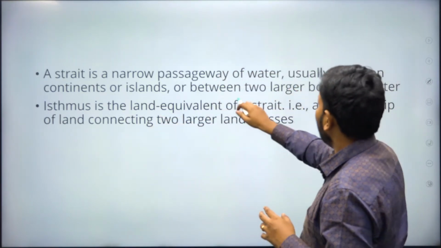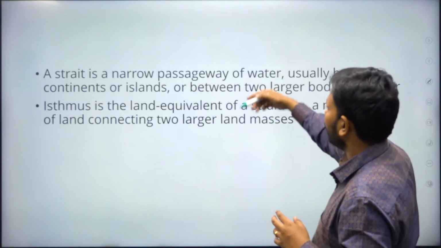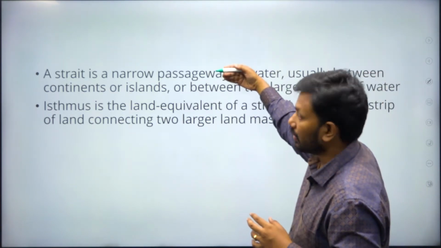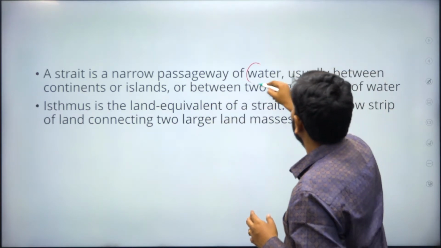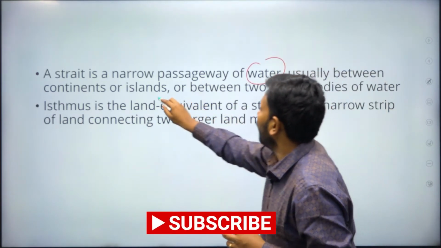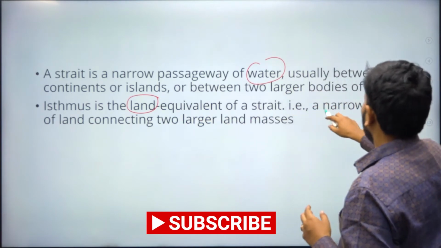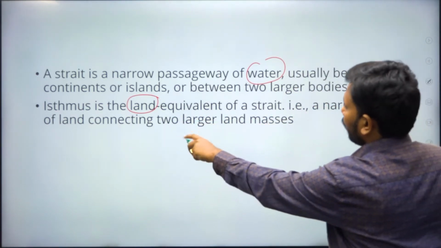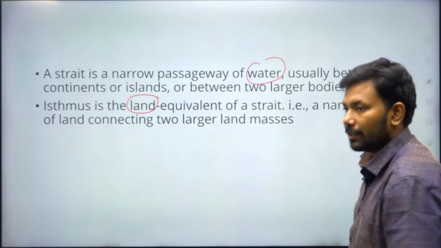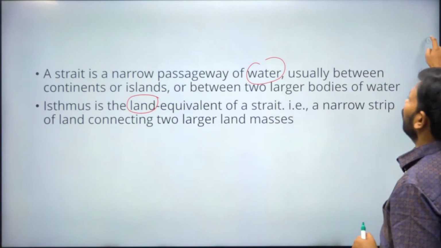An isthmus is the land equivalent of a strait. This is water that connects. This is land that connects. This is water that connects. This is land that connects. Unlike a strait, an isthmus is a narrow strip of land connecting two larger land masses. Yes, look at this.